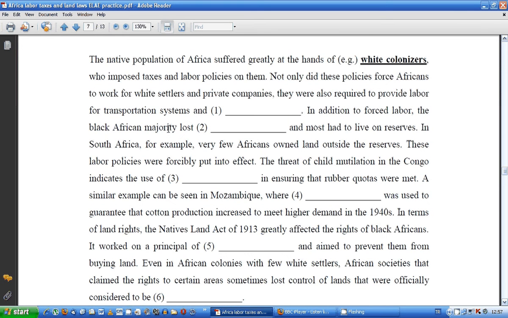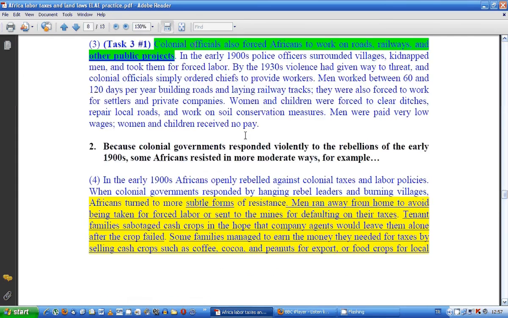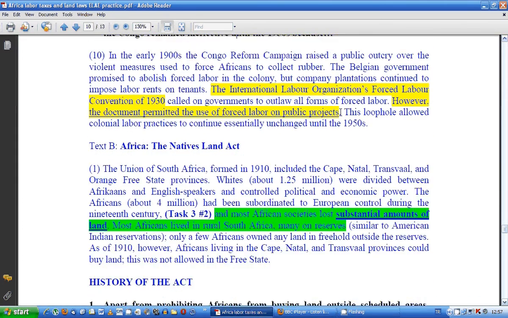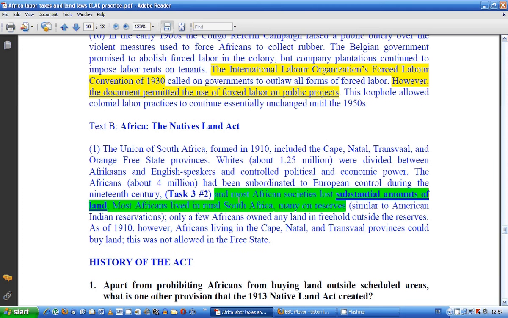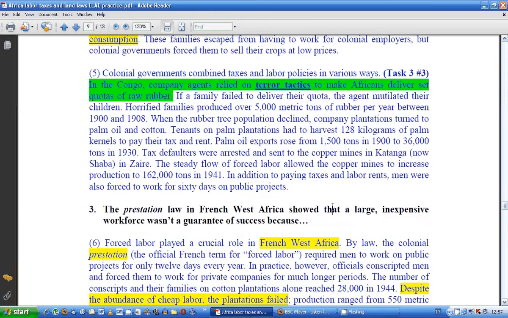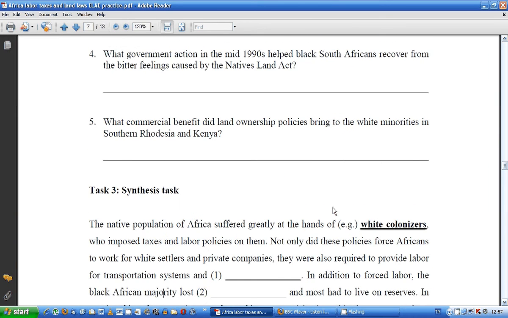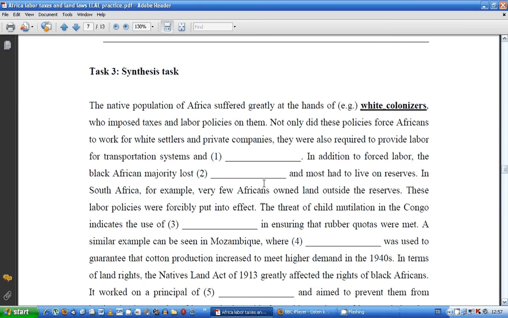Alright. Where are we next? Okay, so question 2. We thought this was probably in text 2, so I'm going to have to skip down here very quickly. There we go. Task 3, number 2. Most Africans lost substantial amounts of land. Okay, if you just write land here, we'd accept that. The amount is not so important. Most Africans lived on reserves. I think we saw that in the question. And had to live on reserves. So the black African majority lost land.